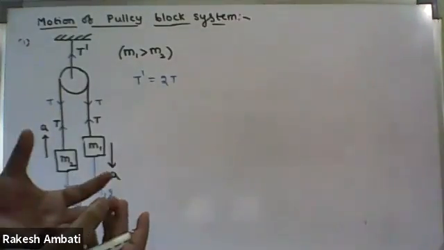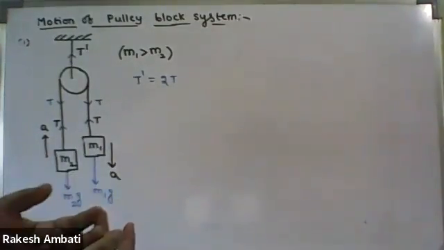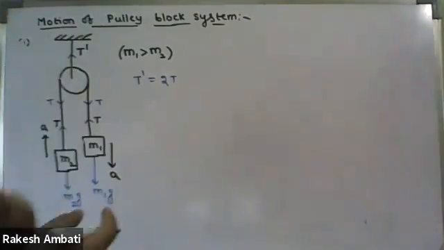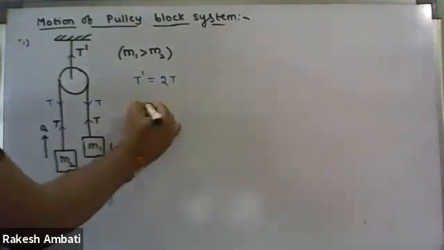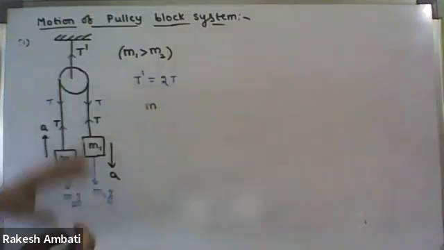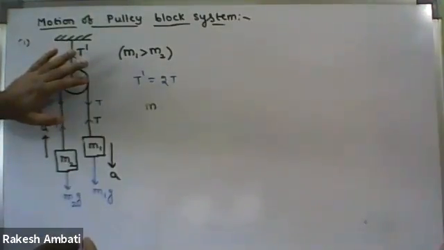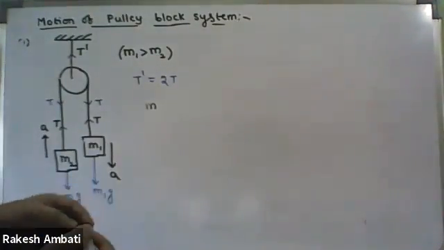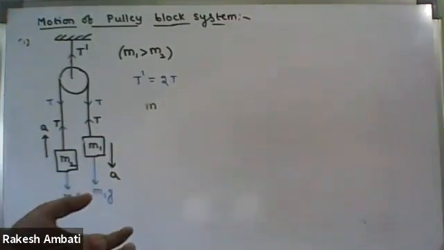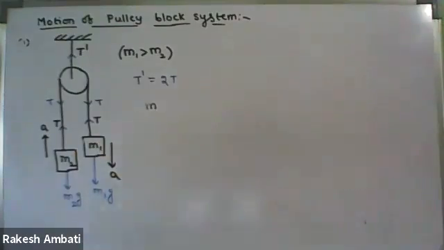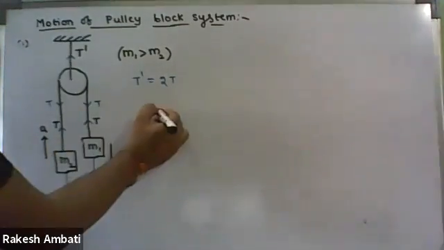The only thing is we have to understand the direction of the tension force: away from the body along the string. Now the question is, if we consider the block M1. First of all, the first case I'm doing in detail. Then afterwards I will show the short trick to find the acceleration. If you know the short trick, we can find out the acceleration within seconds. So first of all, I'm taking the block M1.